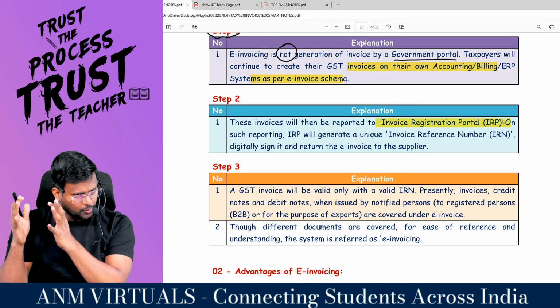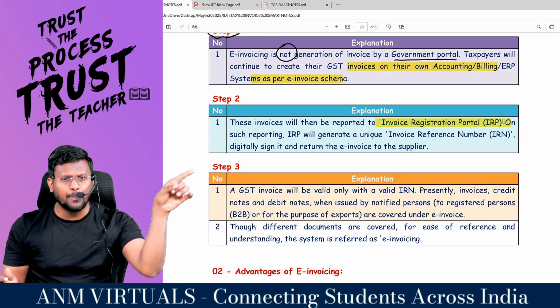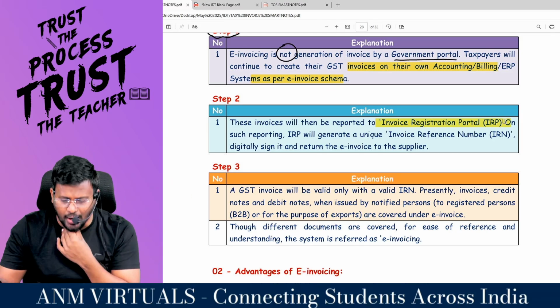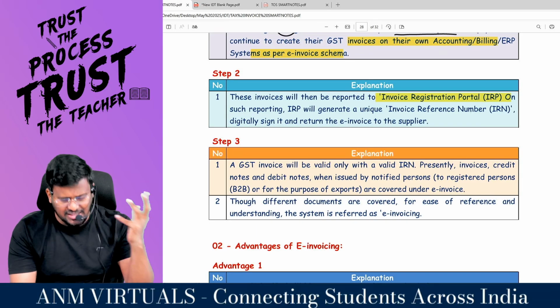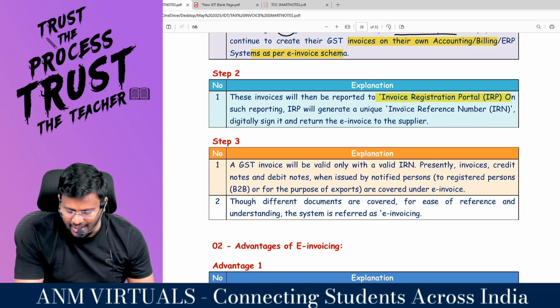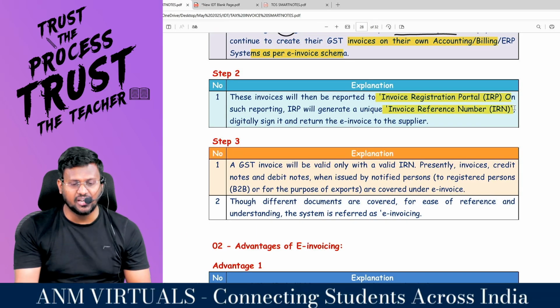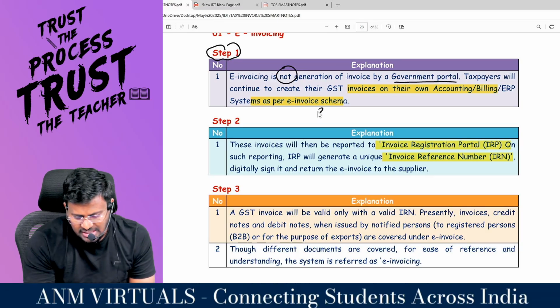So first you have to create the invoice on your own. Then you have to upload it to the IRP. What is IRP? Invoice Registration Portal. On such reporting, IRP will generate the IRN. So what is step number 1? Self-preparation.